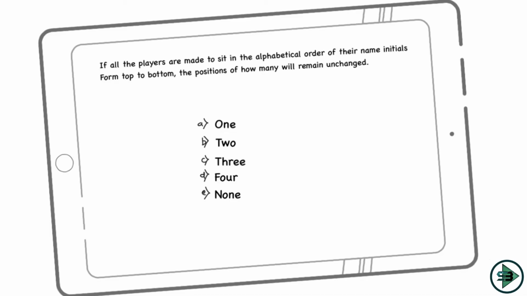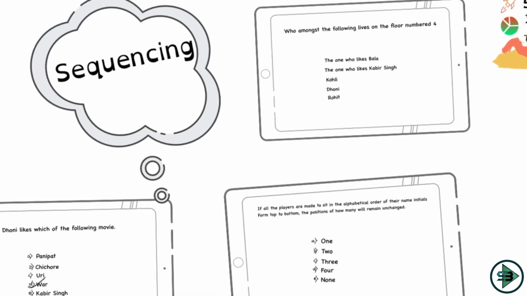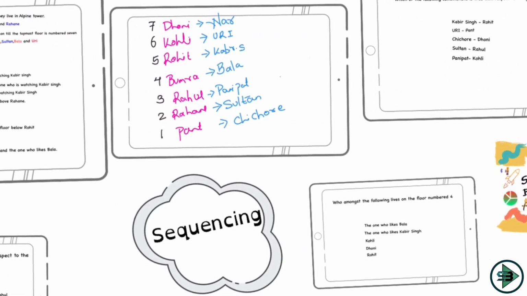Now the next question is a little tricky. The question is asking, if all the players are made to sit in the alphabetical order of their name initials from top to bottom, the positions of how many will remain unchanged? So let's see. I need to arrange the players from top to bottom in the alphabetical order of their name initials. So I'll have to start with someone who is alphabetically superior.